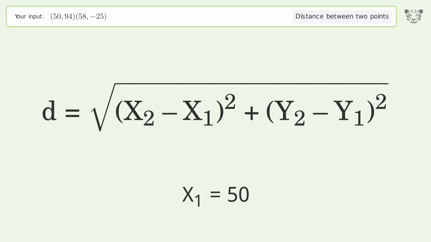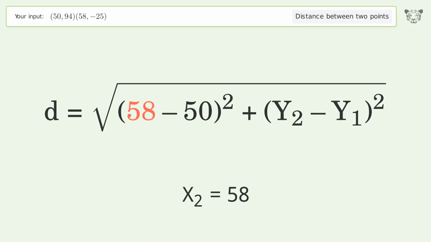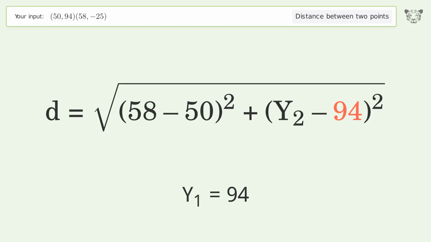x1 equals 50. x2 equals 58. y1 equals 94. y2 equals negative 25.